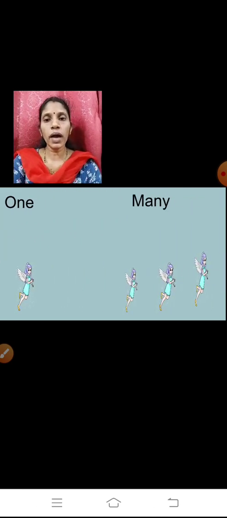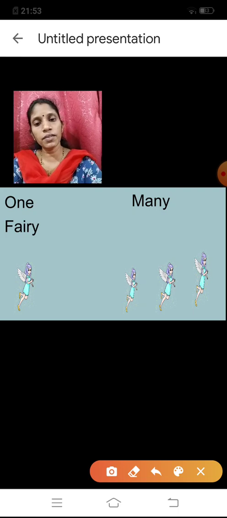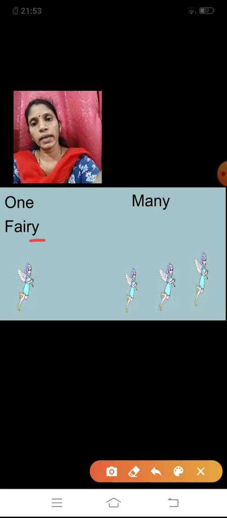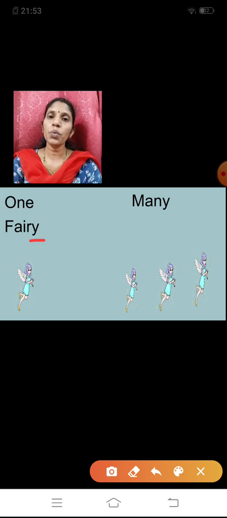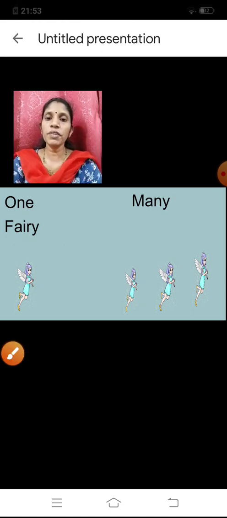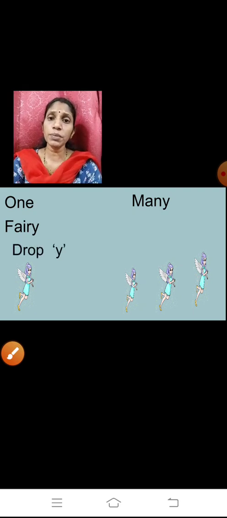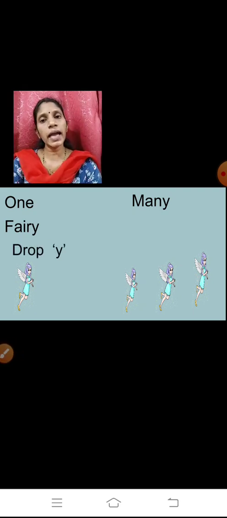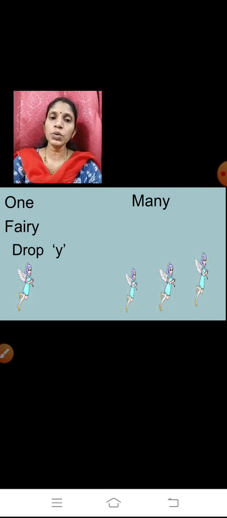Here one fairy. One fairy. The spelling is FAIRY. Here you can see the word is ending with Y. So here we will drop Y, that is, we will remove that Y. On the other side you can see 1, 2, 3 fairies.